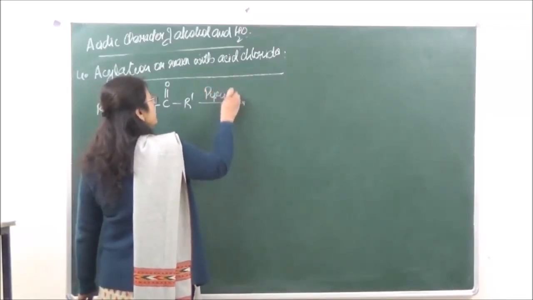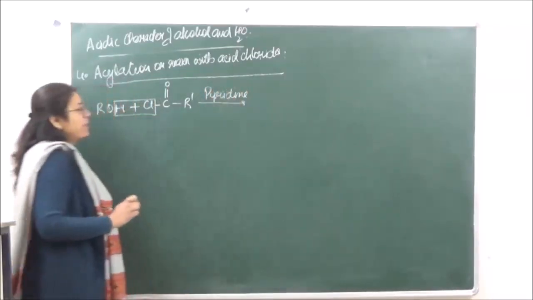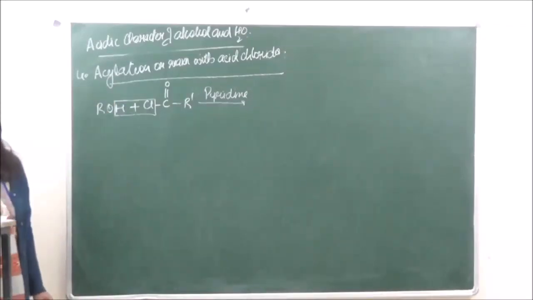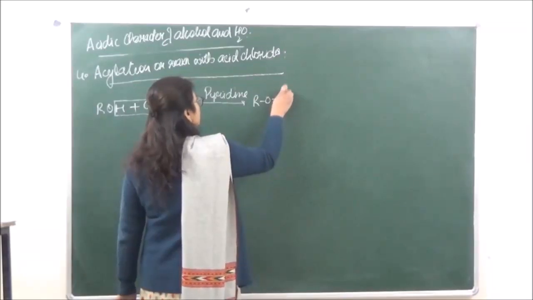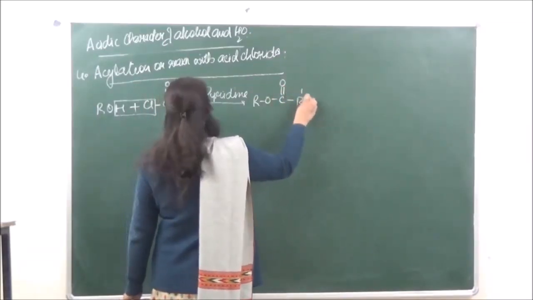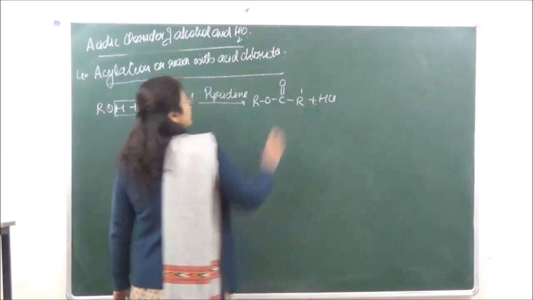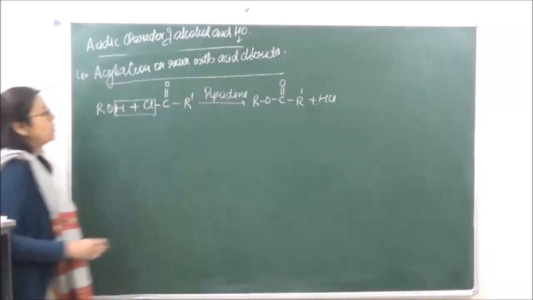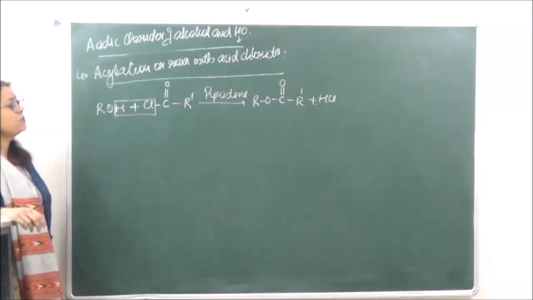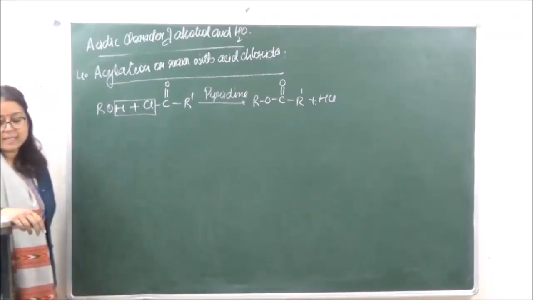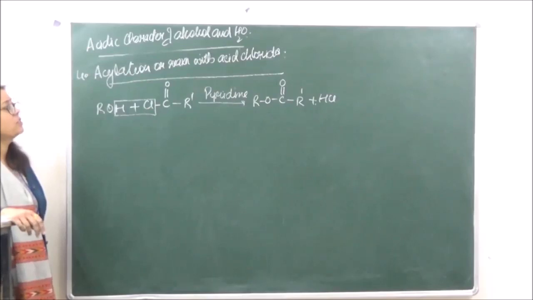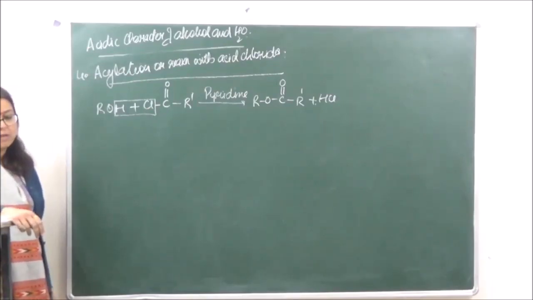So we are taking pyridine as a base over here, and this is going to again form an ester. So we have R, O, C double bond O, R dash plus HCl. Okay, so pyridine helps us to neutralize the acid that is formed in the product. That is the reason why the reaction takes place in presence of pyridine.